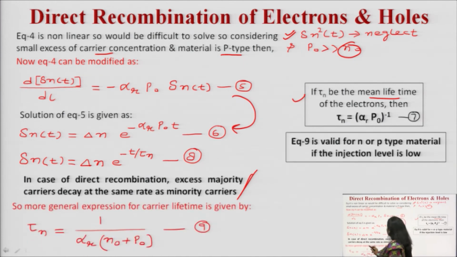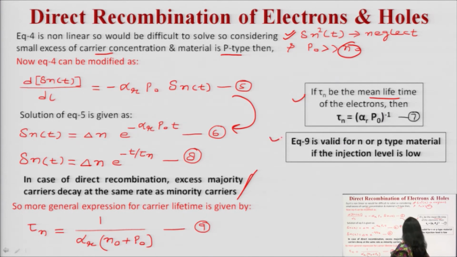Now, what is the more general expression for the carrier lifetime? Here you were considering only one type of charge carrier. If you consider both types of charge carriers, electrons and holes, then it can be written as tau n equal to 1 upon alpha r into n naught plus p naught.